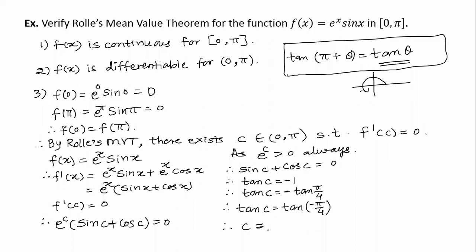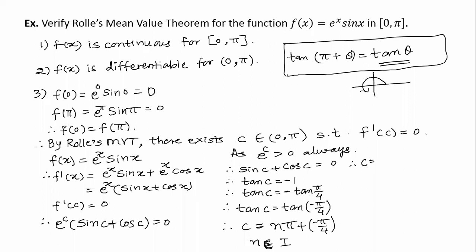So the period of tan is pi. That means here c is equal to n into pi plus minus pi by 4. Here n can be any integer: 0, plus 1, minus 1, something like that. So we can say therefore c is equal to, what are the different values you can get?